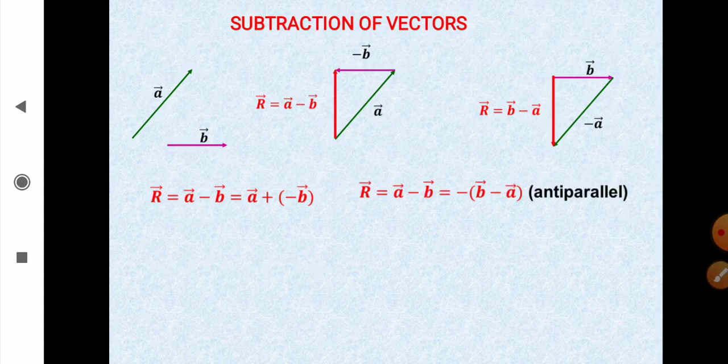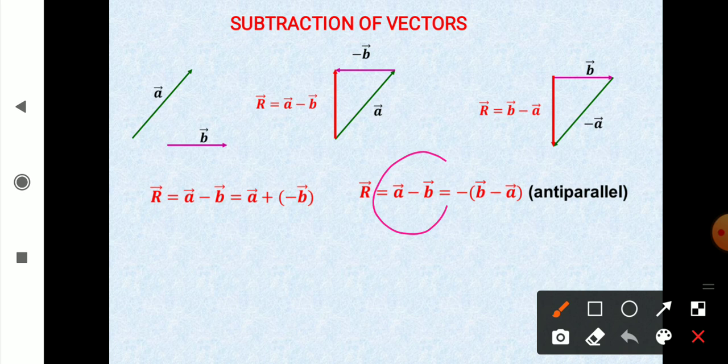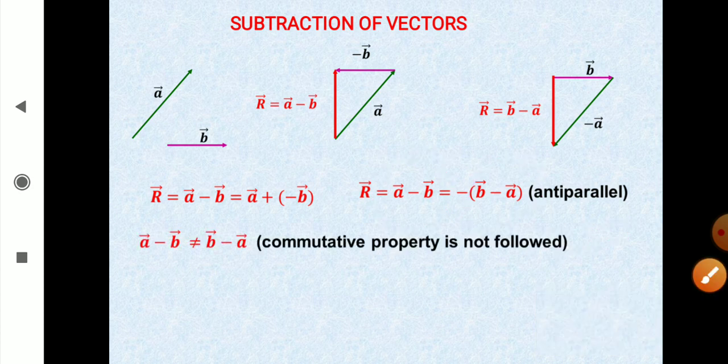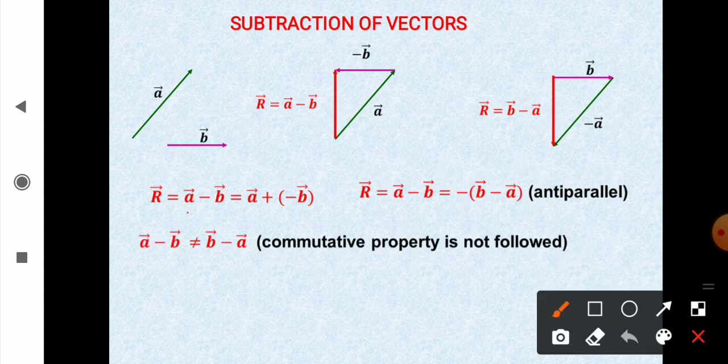You can see that a minus b is equal to minus (b minus a). That means they are anti-parallel. Or I can say that vector a minus b is not equal to vector b minus a.